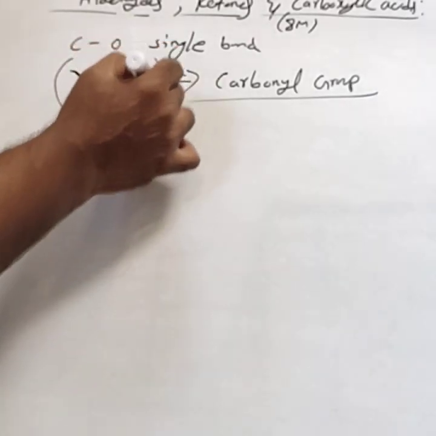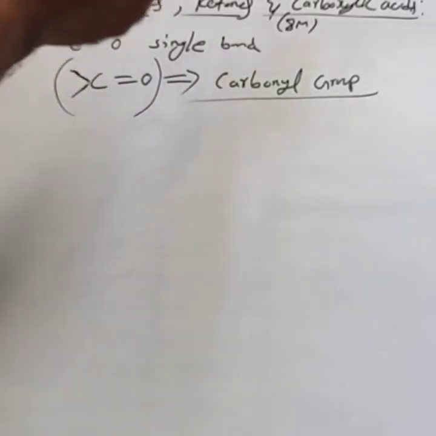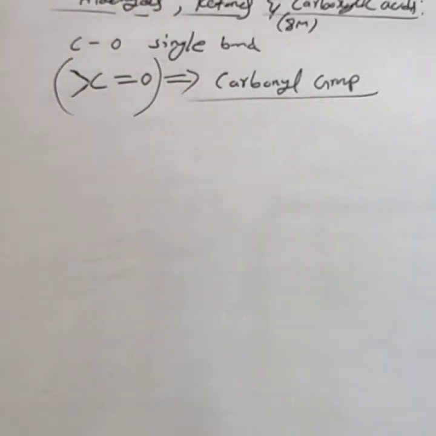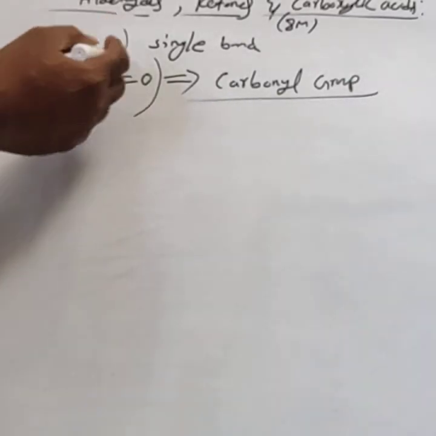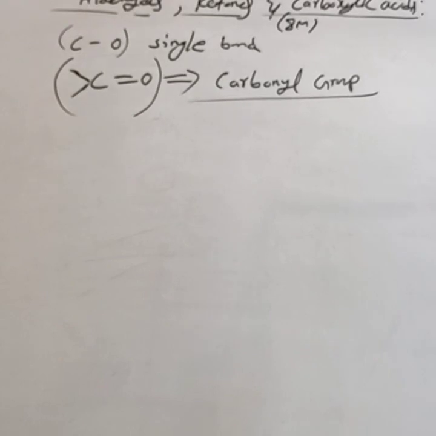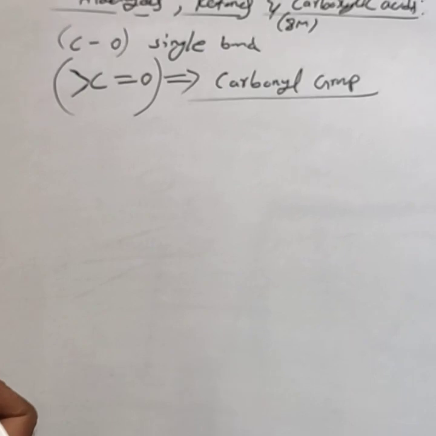Alcohols, phenols and ethers contain only carbon-oxygen single bonds, but aldehydes, ketones and carboxylic acids contain the carbon-oxygen double bond, the carbonyl group.